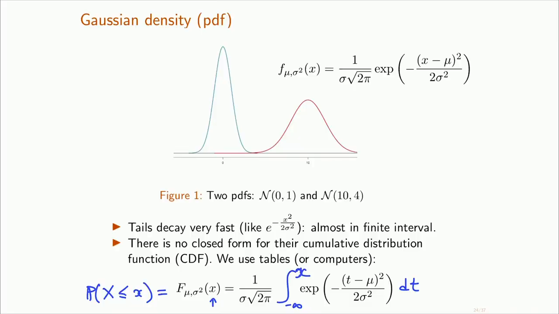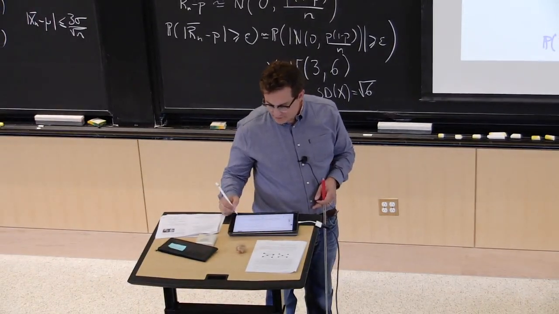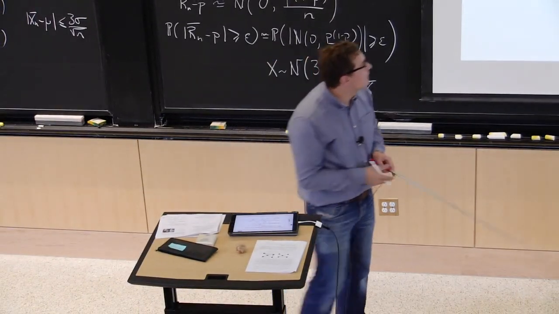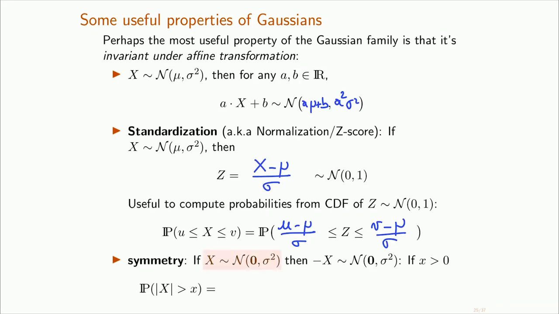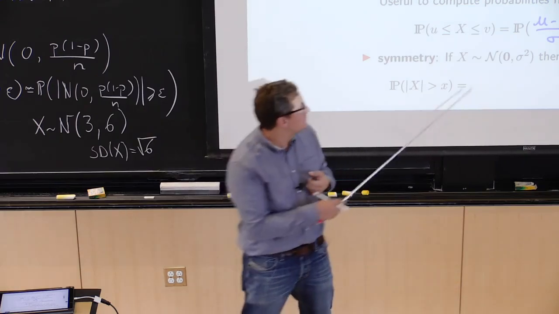Now, another property, if you go back to looking at what the standard Gaussian distribution looks like, it's symmetric, right? It's completely symmetric about 0. It's an even function. And that means that the distribution of X is the same as the distribution of minus X. If I had a mean which was not 0, this would not be the case. It would be that the distribution of X minus mu is the same as the distribution of mu minus X. But when it's about 0, it's fine.